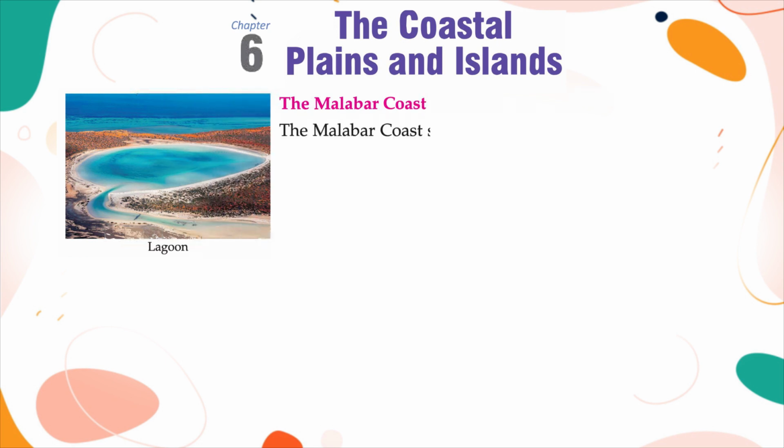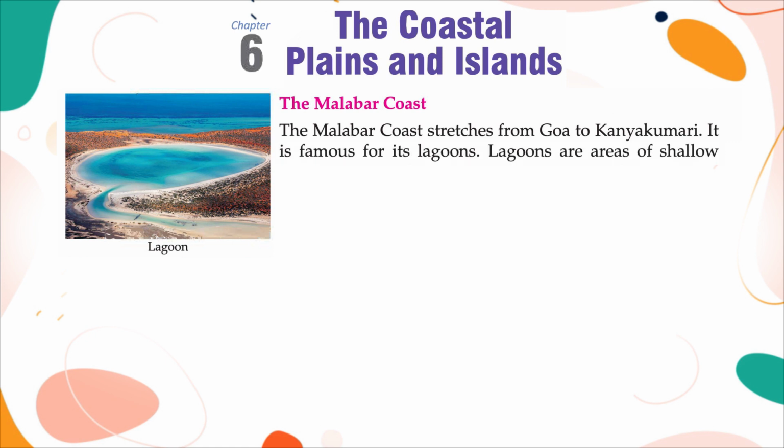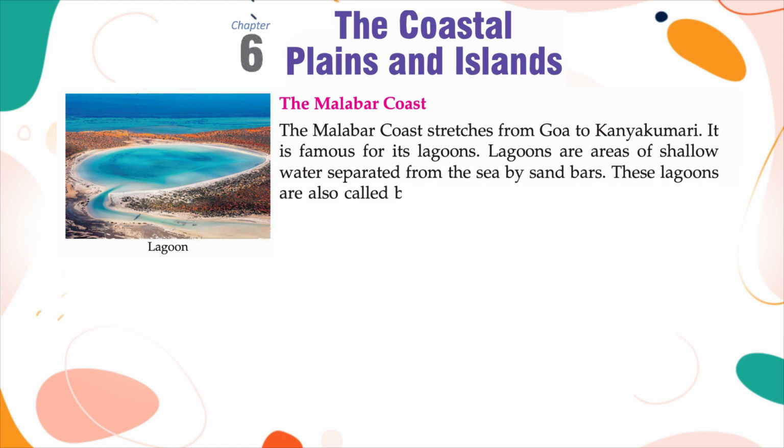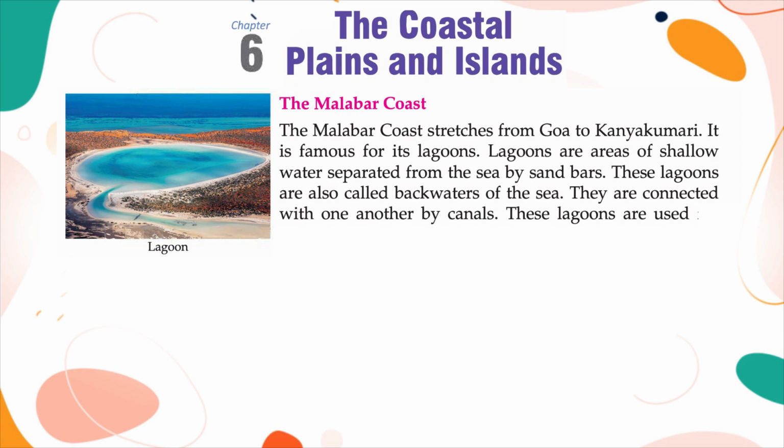The Malabar coast. The Malabar coast stretches from Goa to Kanyakumari. It is famous for its lagoons. Lagoons are areas of shallow water separated from the sea by sandbars. These lagoons are also called backwaters of the sea. They are connected with one another by canals. These lagoons are used for navigation by boats and steamers.